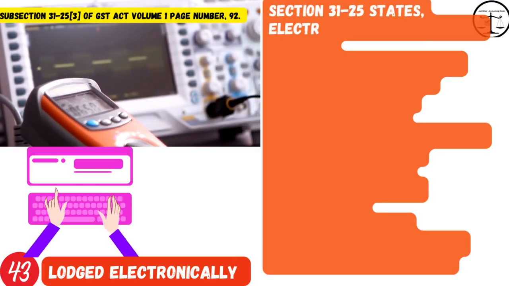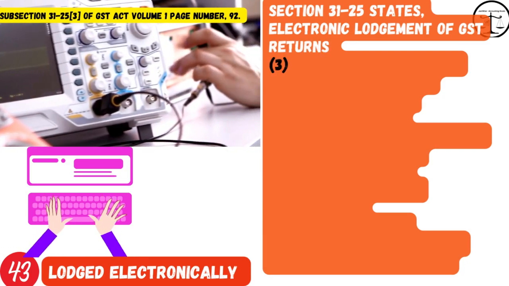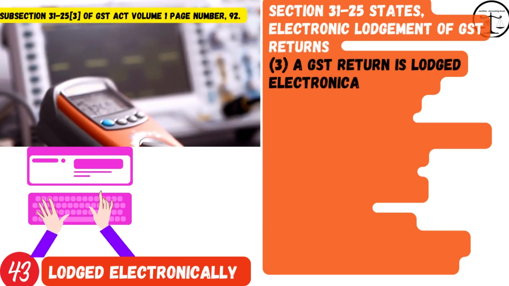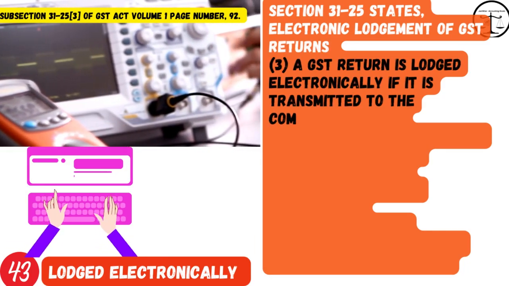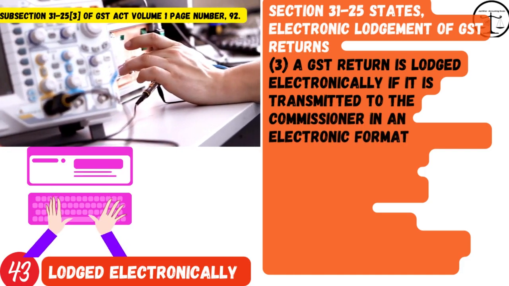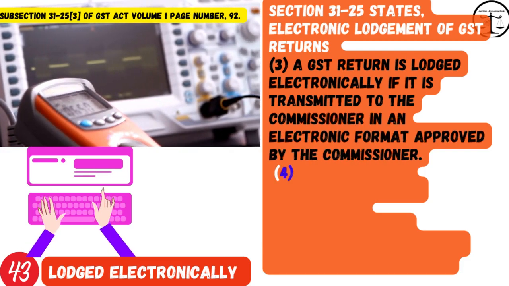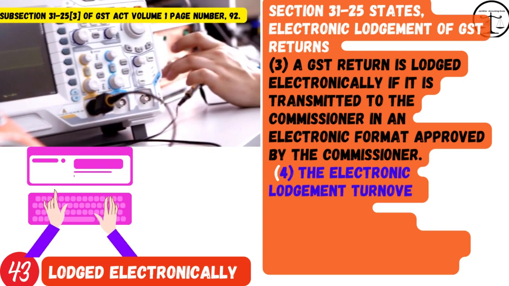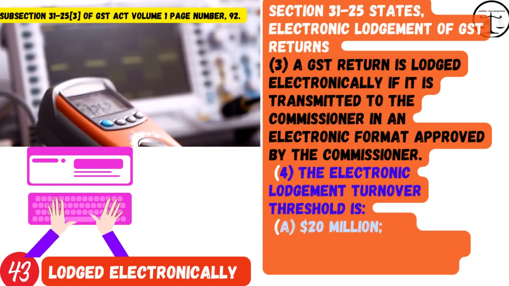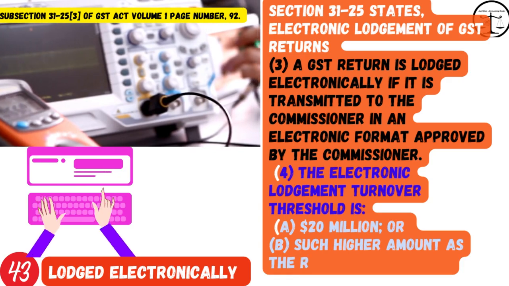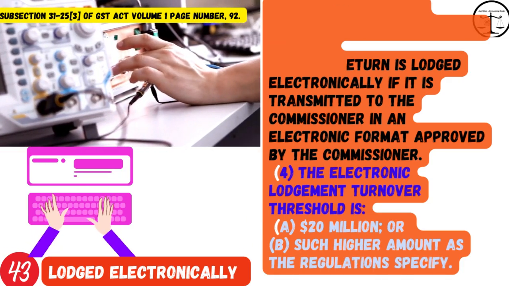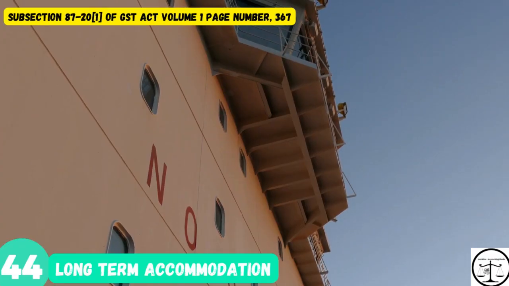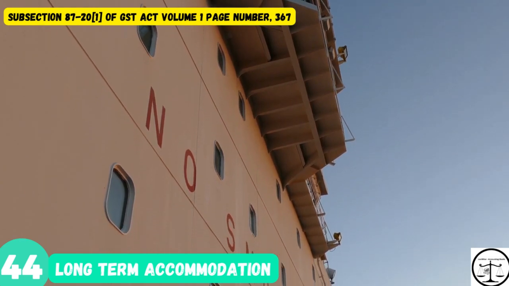3. A GST return is lodged electronically if it is transmitted to the Commissioner in an electronic format approved by the Commissioner. 4. The electronic lodgement turnover threshold is A. $20 million, or B. Such higher amount as the regulations specify. Next word. Word number 44.